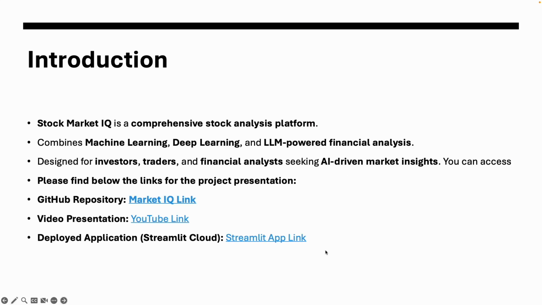Stock Market IQ is a comprehensive stock analysis platform that combines machine learning, deep learning, and large language models powered financial analysis, designed for investors, traders, and financial analysts seeking AI-driven market insight.